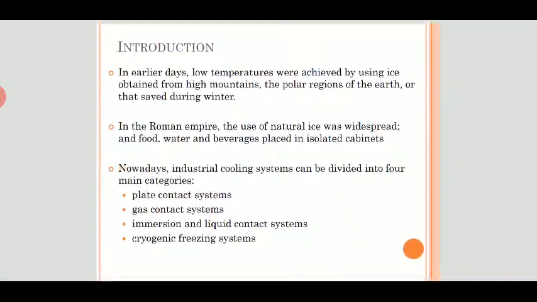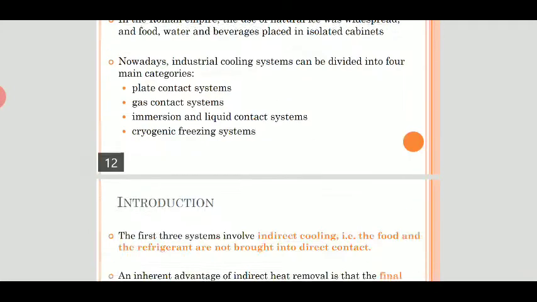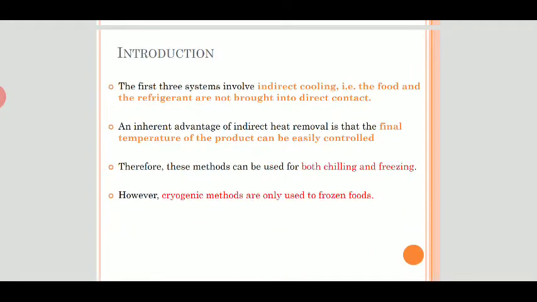In earlier days, low temperatures were achieved by using ice obtained from high mountains. The first three systems involve indirect cooling, that is, the food and the refrigerant are not brought into direct contact. An inherent advantage of indirect heat removal is that the final temperature of the product can be easily controlled. Therefore, these methods can be used for both chilling and freezing.